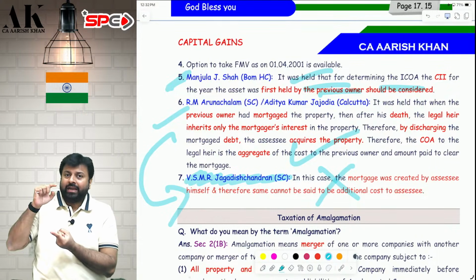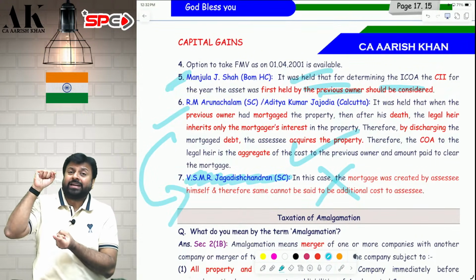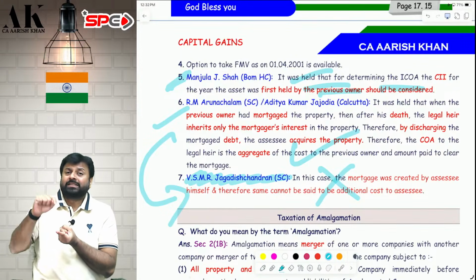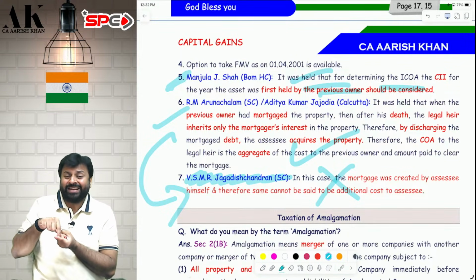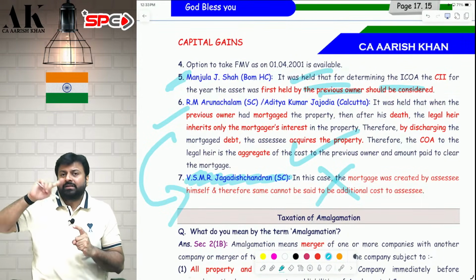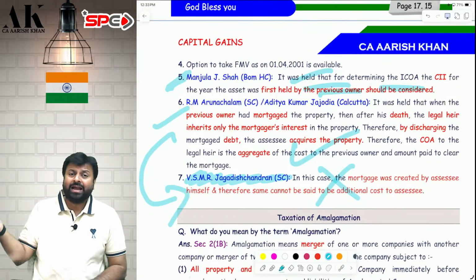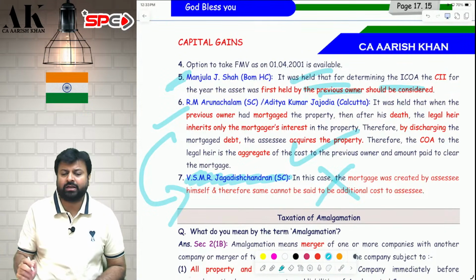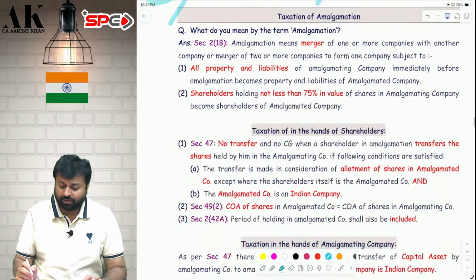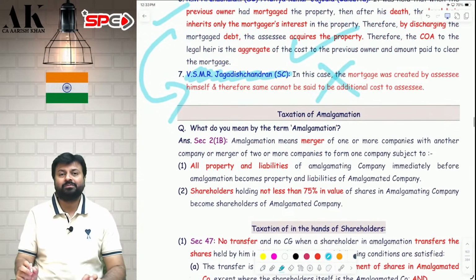So moral of the story, if you have created the encumbrance, if you have disturbed the title and you are only clearing the title, you will not get the deduction. If somebody else has disturbed the title and you are clearing the title, that time you can claim the deduction under the income tax law. I hope it is clear to all of you.